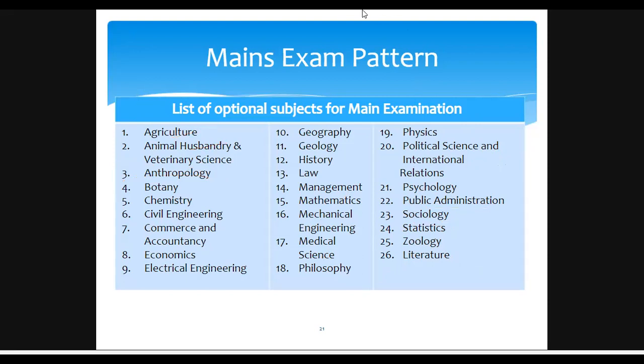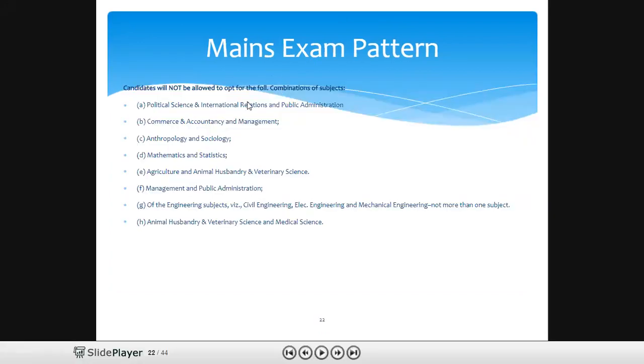And next, going to the mains exam pattern.